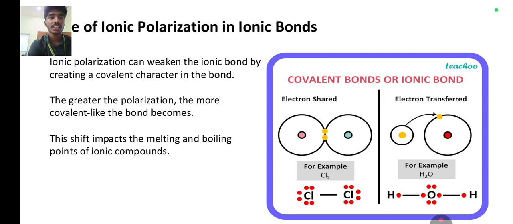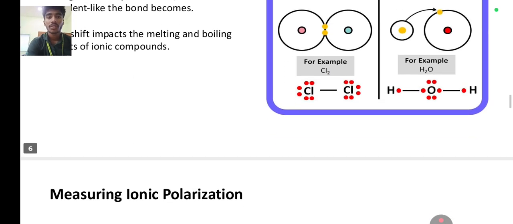This is what electron sharing is. On the left side, this is the electron-shared part. On the right side, this is electron transfer. Sharing means combining with each other equally. In transfer, the atom that has more electrons transfers one to the atom that has fewer.